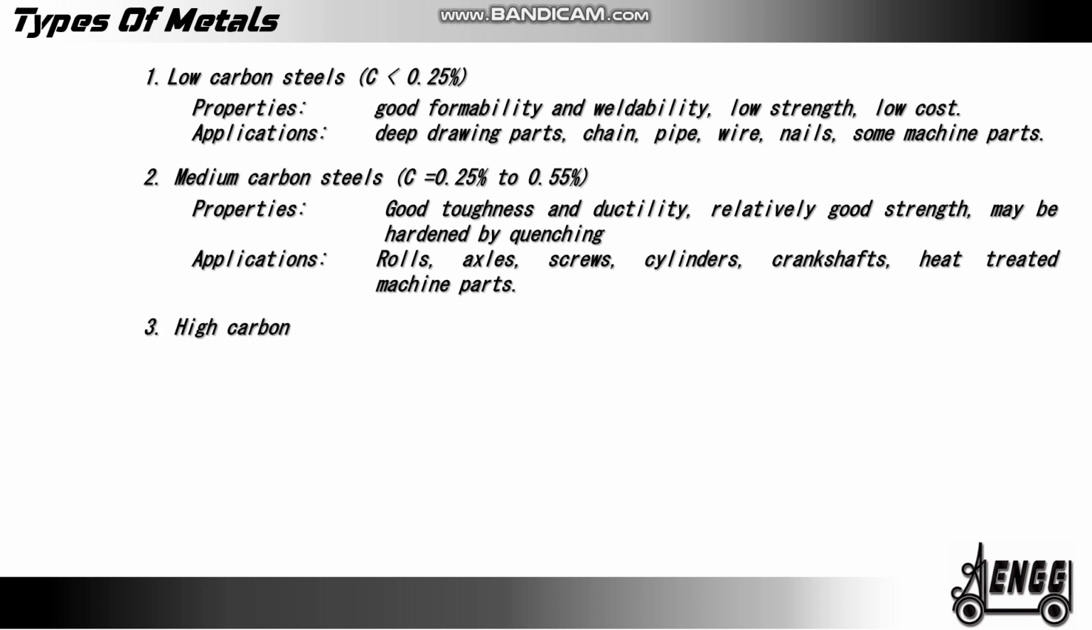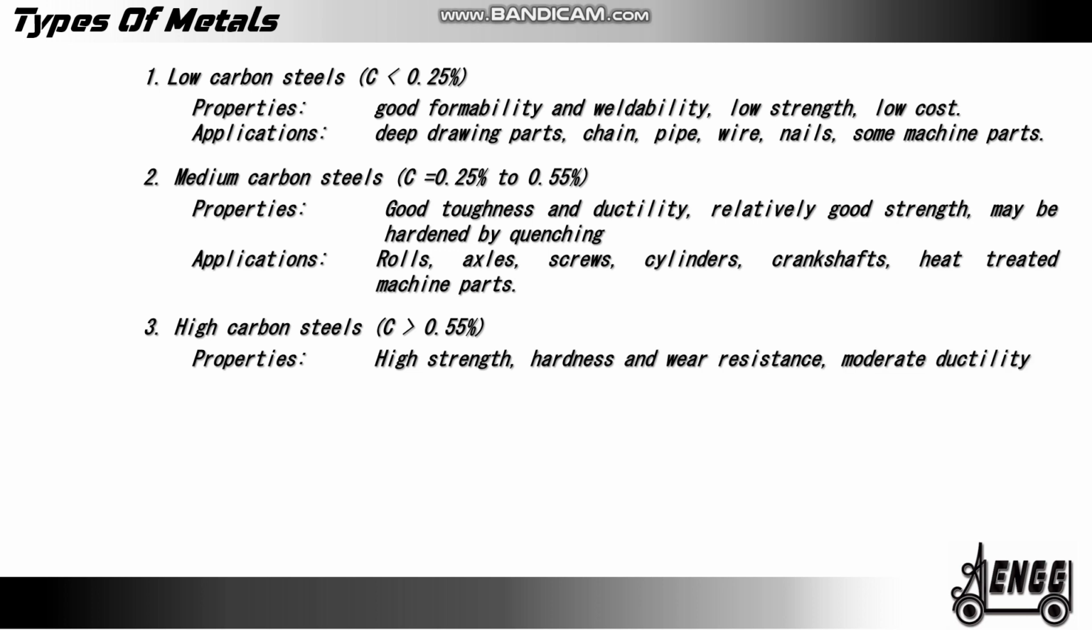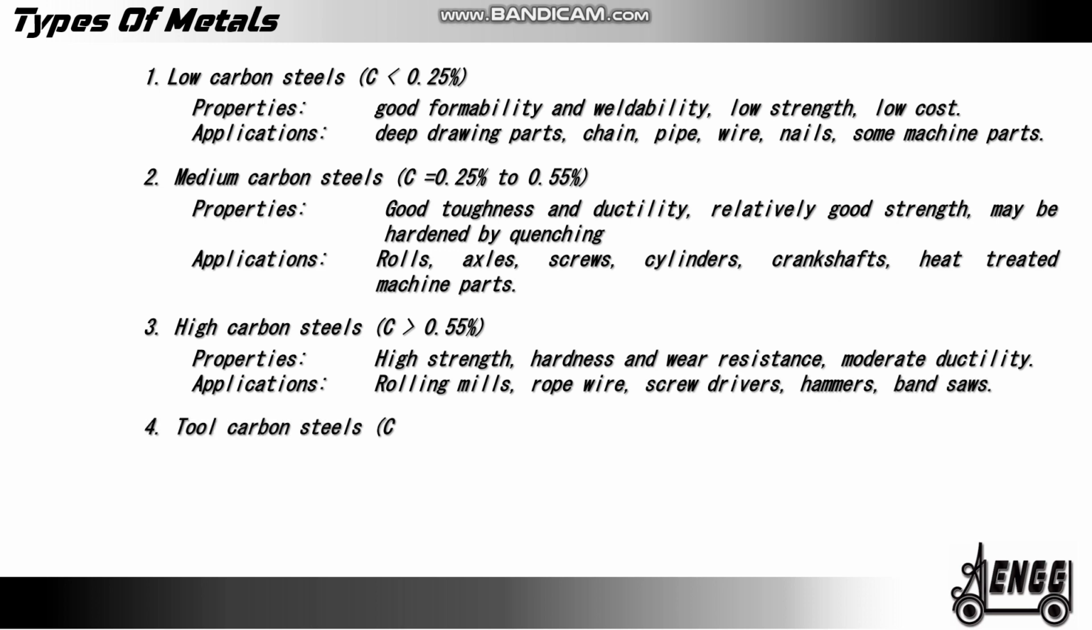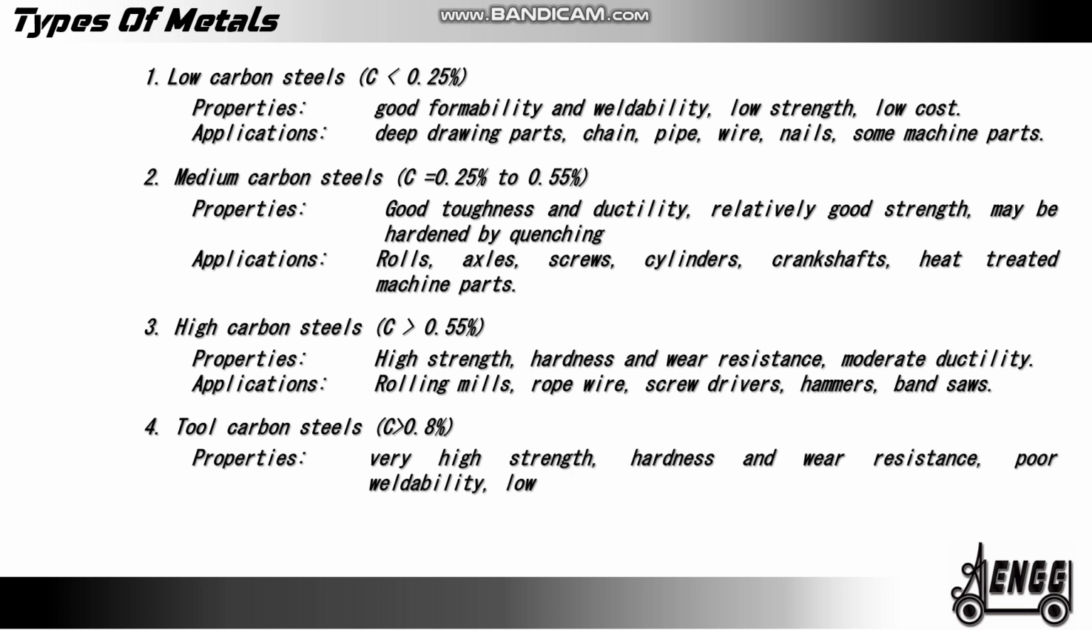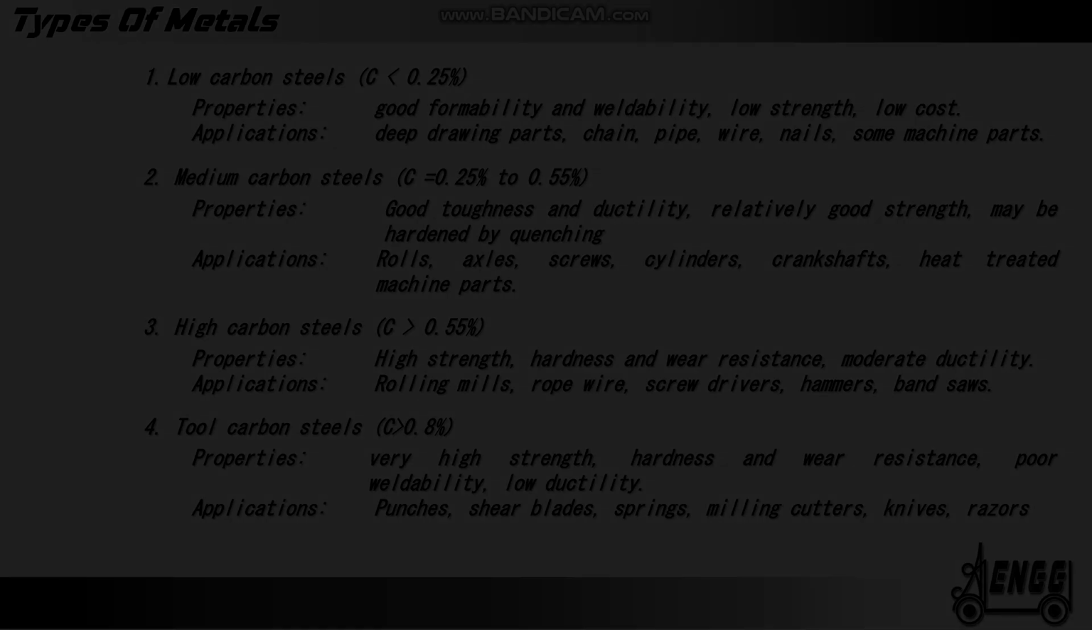3. High carbon steels. Carbon greater than 0.55%. Properties: high strength, hardness, and wear resistance, moderate ductility. Applications: rolling mills, rope wire, screwdrivers, hammers, band saws. 4. Tool carbon steels. Carbon greater than 0.8%. Properties: very high strength, hardness, and wear resistance, poor weldability, low ductility. Applications: punches, shear blades, springs, milling cutters, knives, razors.